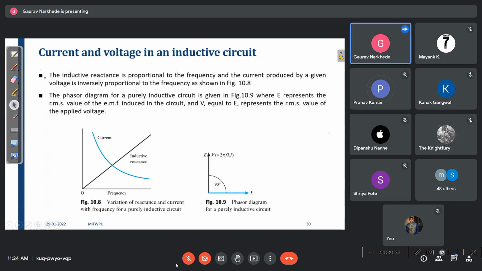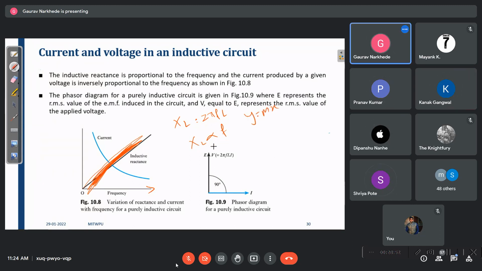Similarly, I have told you, what is XL? XL is 2 pi fL. So can I say XL is directly proportional to frequency? So as the frequency increases, the inductive resistance will increase, correct? So this is a straight line passing through the origin, because this is of the form y is equal to mx.